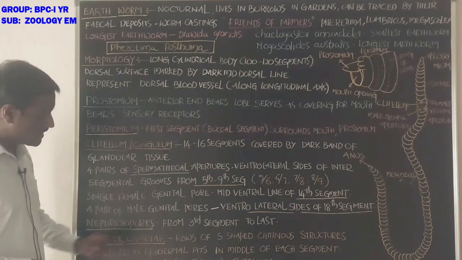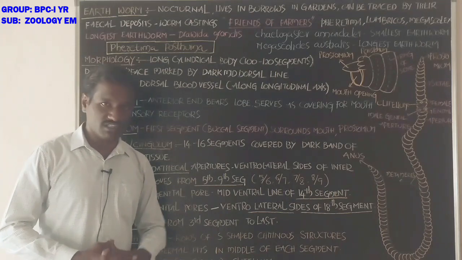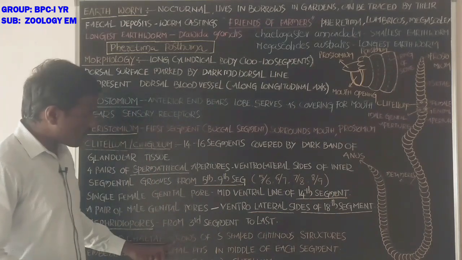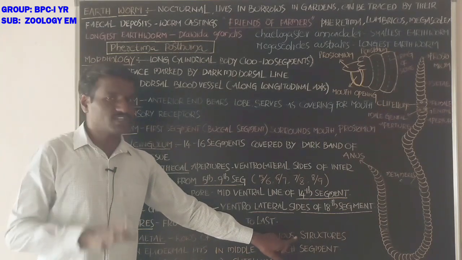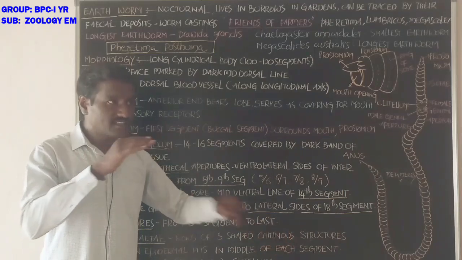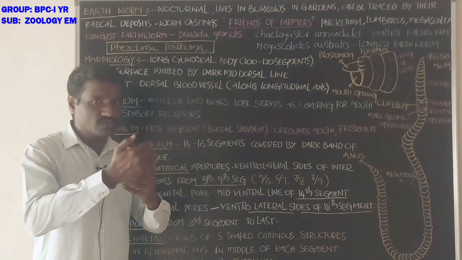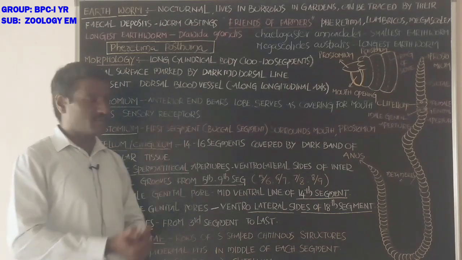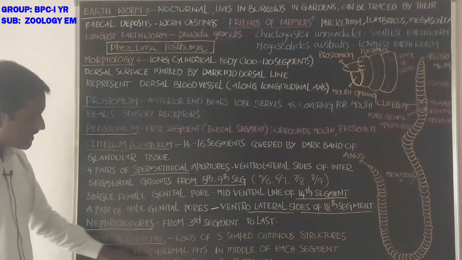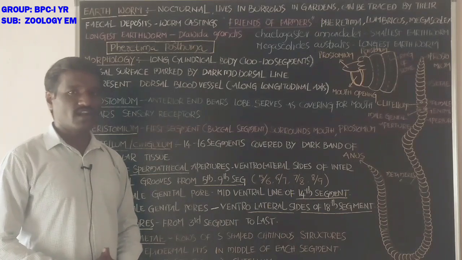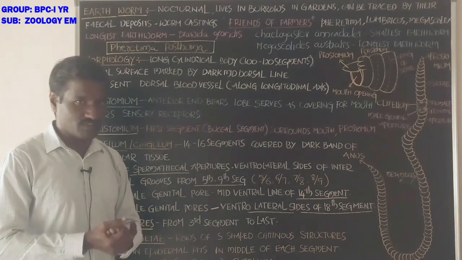Next, setae or chaetae. These are the locomotory structures of the earthworm. Rows of S-shaped chitinous structures, arranged as rows in the middle part of each segment, embedded in epidermal pits. There are groove-like structures in the epidermis of the skin.